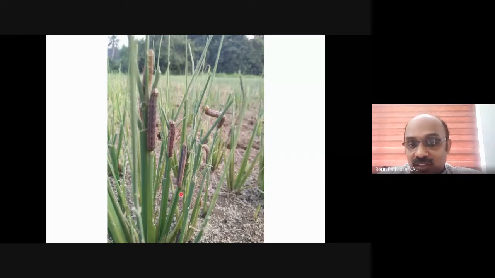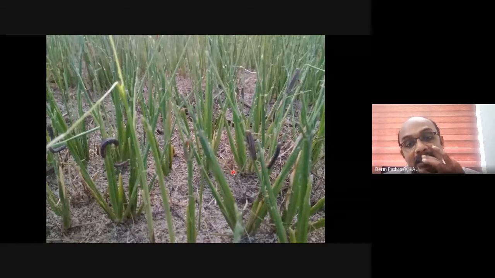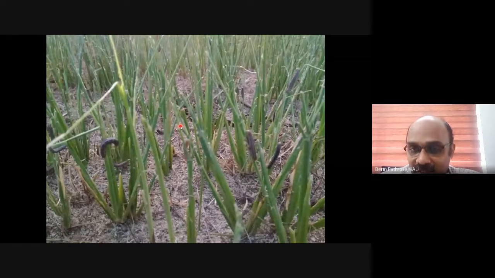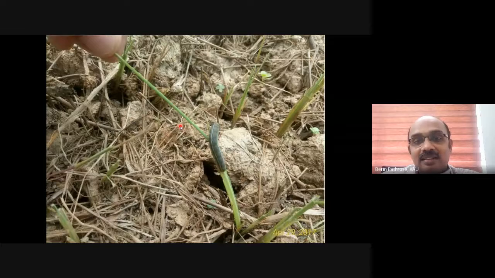See the condition of the field. I told you it prefers dry conditions. See the field completely dried out. That condition favors the multiplication of the pest. Again, because of the lack of rainfall, this is from Perimaklari, I took the picture. You can see that because of lack of rainfall, the soil starts having cracks because of lack of moisture. This is another picture. And see again, a completely dried out field, with the leaves completely eaten by the larvae.